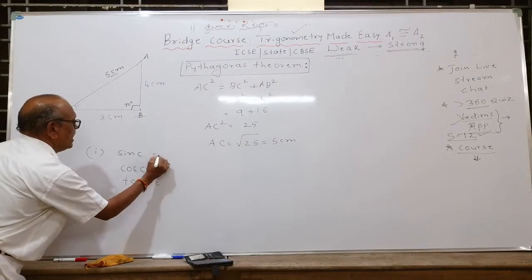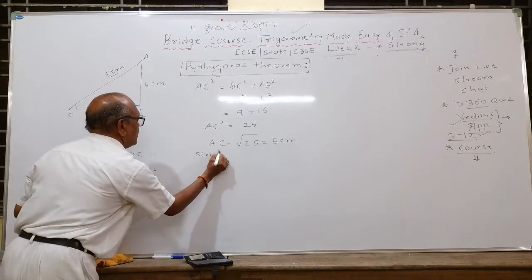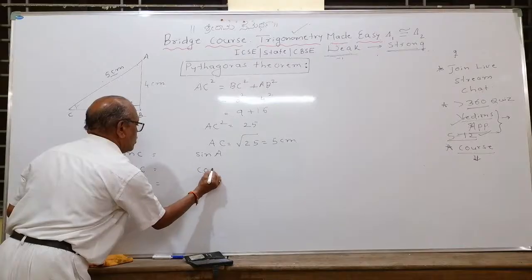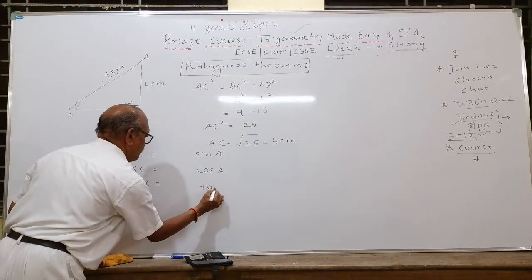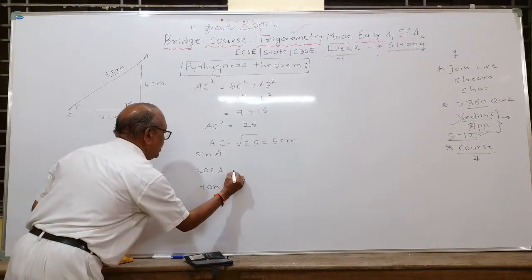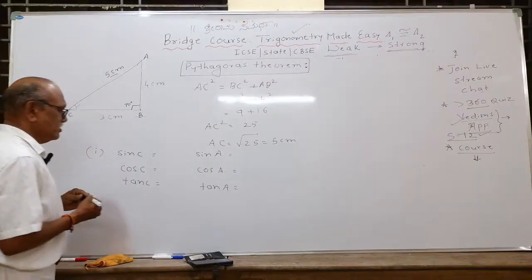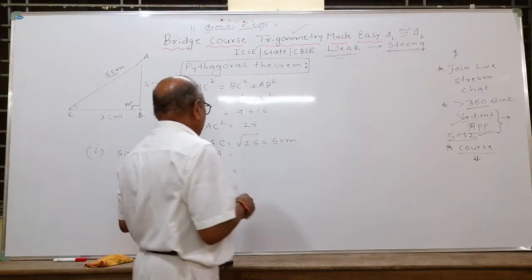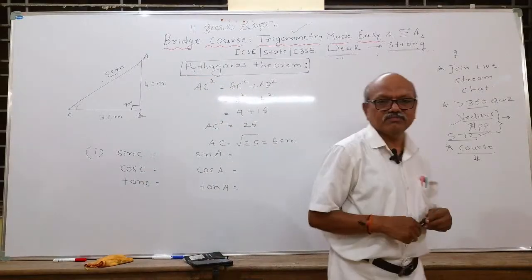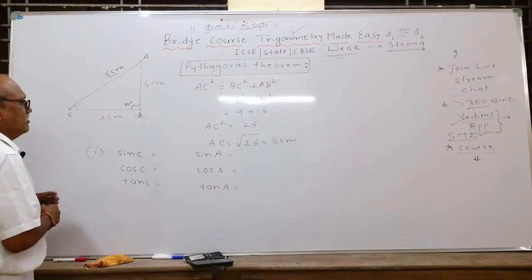I'll give some 10 seconds and write sin A, cos A and tan A. I'll give you 10 to 15 seconds, write all the six ratios. Sin C, yes, you can try. Find out sin C.